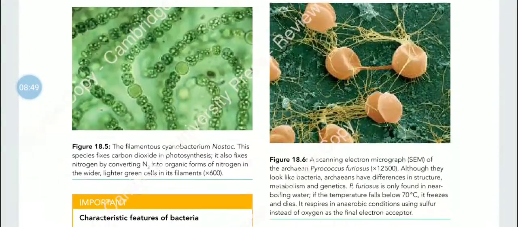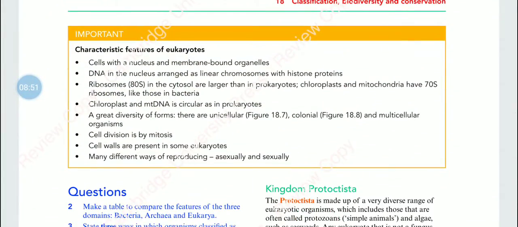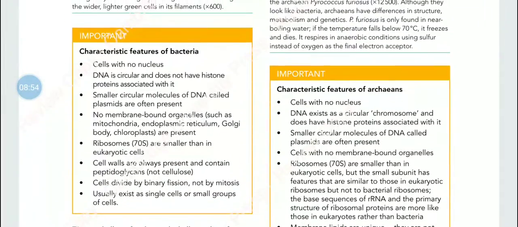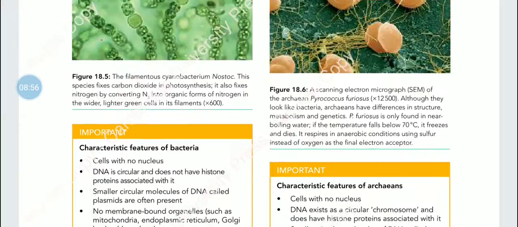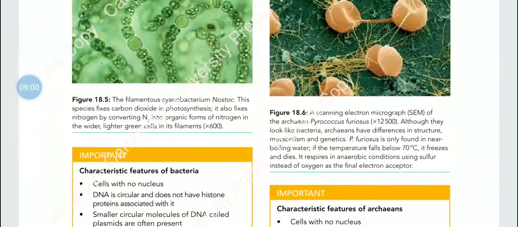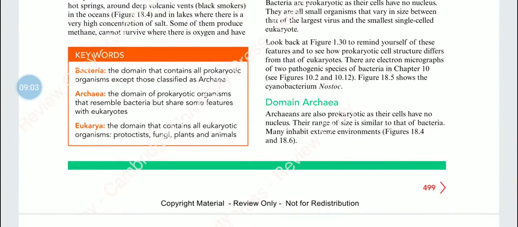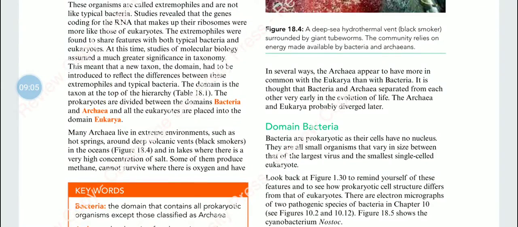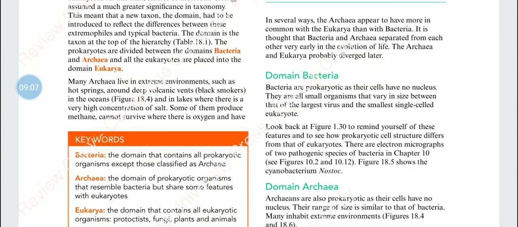You will have to write down these boxes containing the characteristics of bacteria, archaea, and of course eukarya. But before that, write down a small note here. The three domains, bacteria, archaea and eukarya, have significant differences between one another.